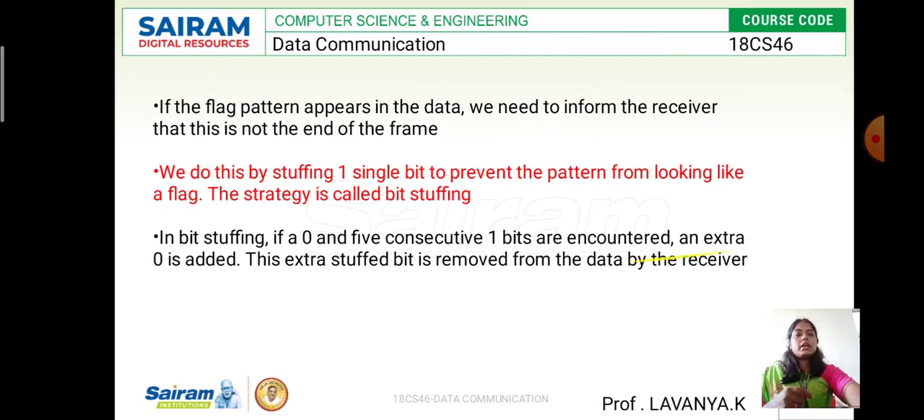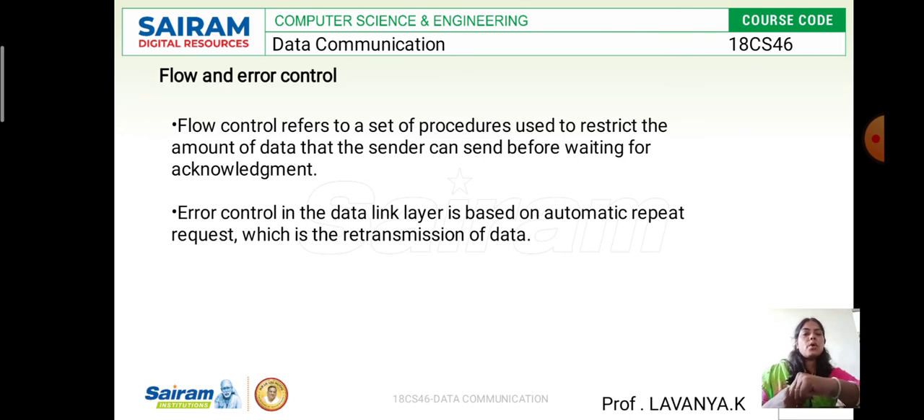Next one is flow and error control. Flow control is used for restricting the amount of data that can be sent before waiting for the acknowledgement. That means the sender has to send the data before waiting for the acknowledgement. That is what we are going to see in flow control.